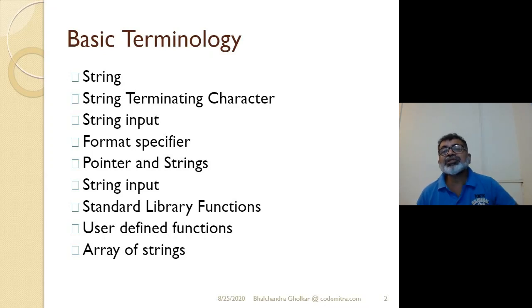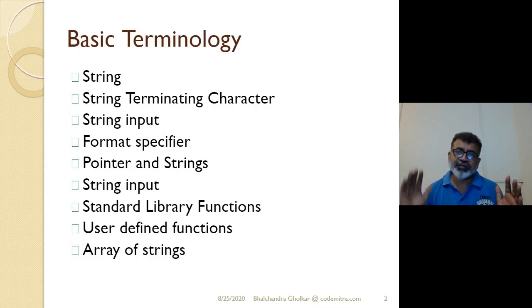First of all, how is a string defined? A string is an array of characters. One part of the definition: a string is an array of characters terminated by slash zero. That is very important. Terminated by the null character.